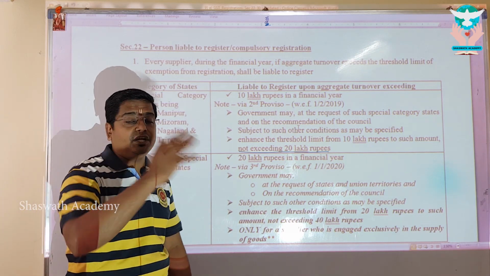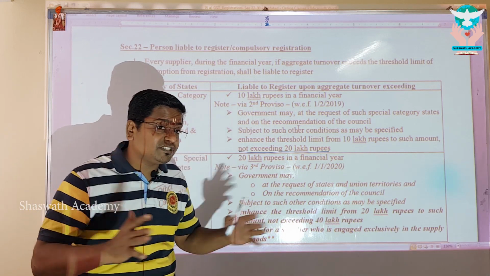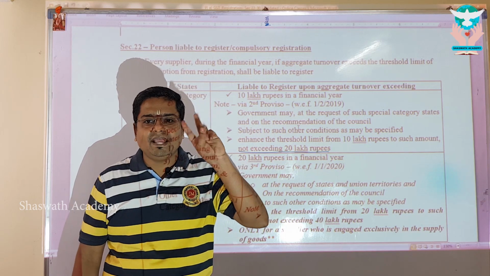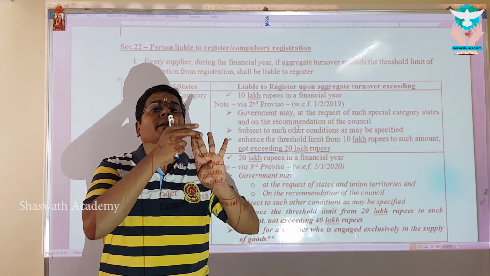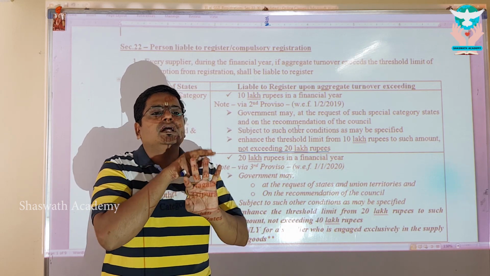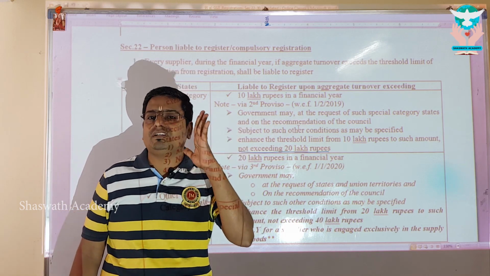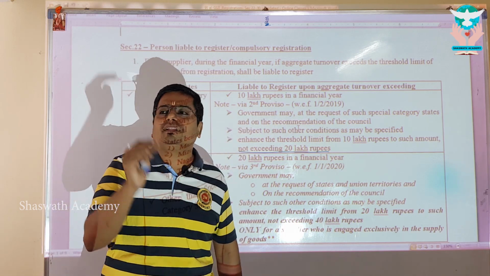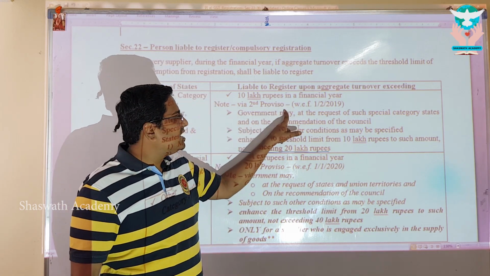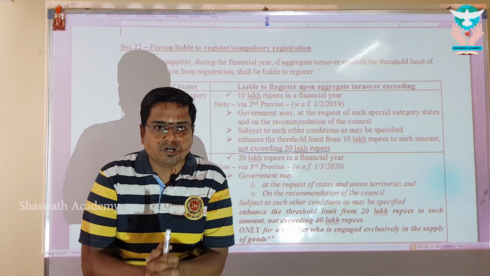Entire category we are splitting into 2 categories: special categories and other than special categories. What are special category states? MMNT. Manipur, Mizoram, Nagaland, Tripura. These are the only 4 states. And what is the threshold limit for registration? Once they cross the turnover, they are liable to register. What is that limit? 10 lakhs. The day they exceed 10 lakhs, they are liable to register.